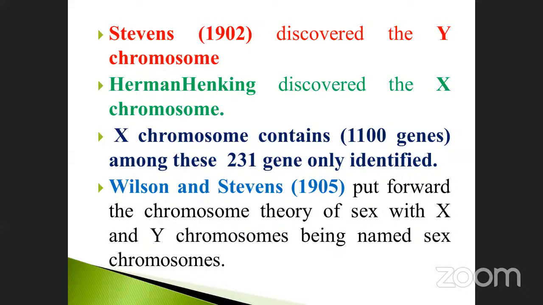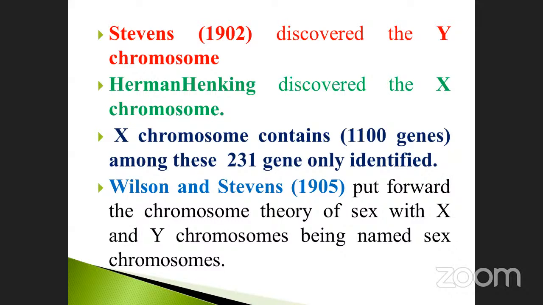Among these, only 231 genes have been identified. Sometimes they may ask: how many genes are present? 1100. How many genes are identified till now? Only 231 genes. The remaining 800 or so are not yet discovered, not yet identified as to which characteristics they are responsible for. So that is very, very important.